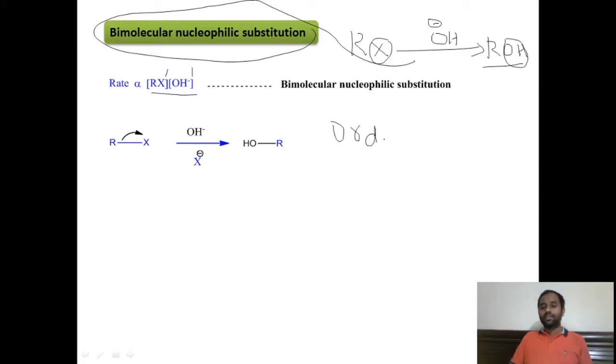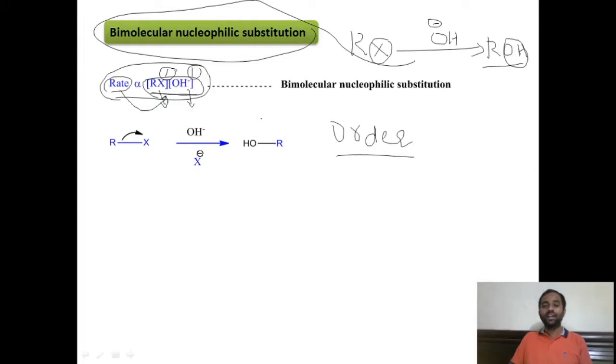We discussed this term in kinetics, but right now I am giving you the definition of order. What is order of a reaction? Order of reaction is the sum of the powers of the concentration terms involved in the rate equation. What is a rate equation? It is an equation which shows the relationship between the rate and the concentration of the reactants.